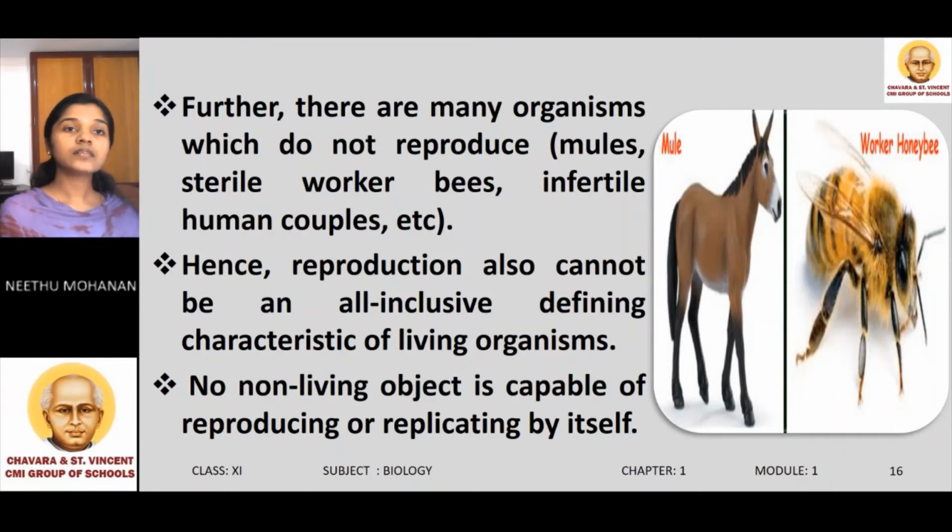And we know that non-living objects do not have the ability to reproduce. They are not capable of reproducing or replicating by themselves. So even though non-living objects cannot reproduce, reproduction cannot be considered an all-inclusive defining property of living organism. This is because there are some living organisms like mules, sterile worker bees, and infertile human couples which do not reproduce. So both growth and reproduction cannot be considered an all-inclusive defining property of living organism.